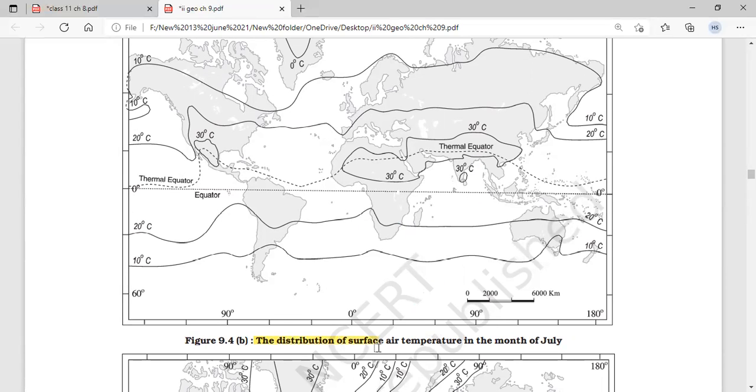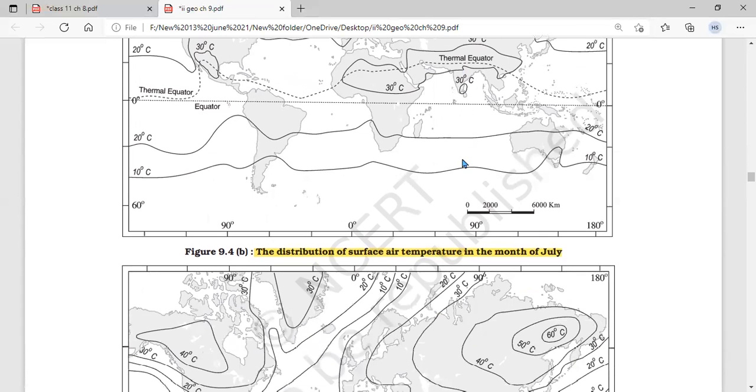And the distribution of surface air temperature in the month of July. July is the month of summer. If you see, 30 degrees Celsius is shown in the south, and this line is going at 30 degrees. And above is the thermal equator, also known as the ITCZ, the Intertropical Convergence Zone. It has moved up in summers and moves down in winters. ITCZ, Intertropical Convergence Zone. Okay, these are isotherms.